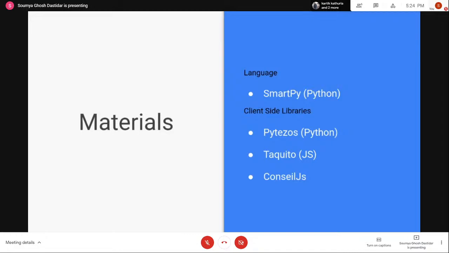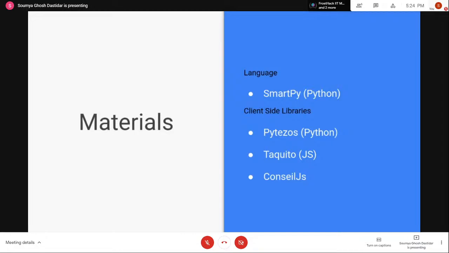For materials, that is the client-side libraries and the language that we're using for our contract. So for the contract, we're using SmartPy. For the client-side libraries, we have a few options. So if you're having a server-side application, or some application that is running Python, you can use PyTezos.